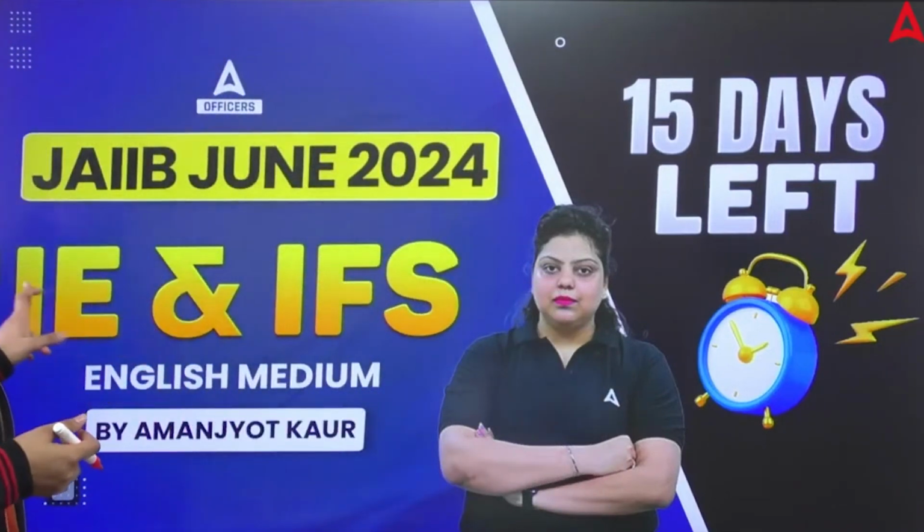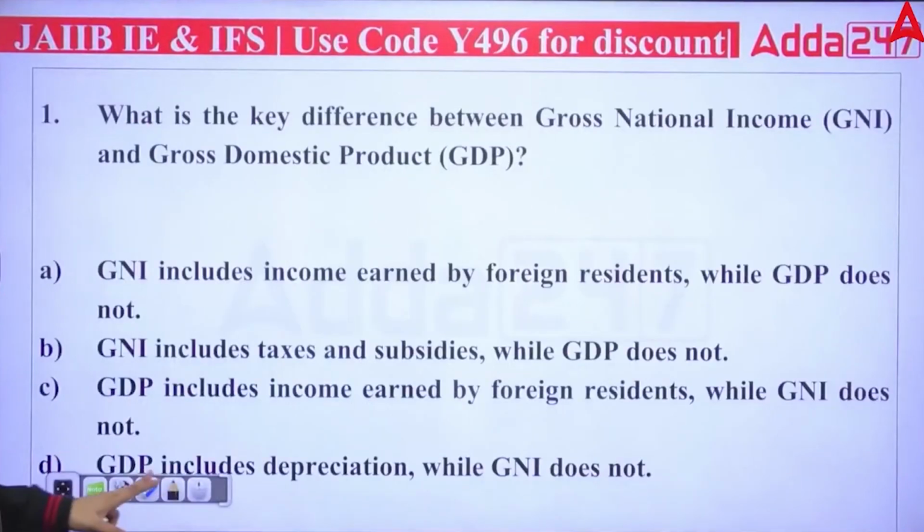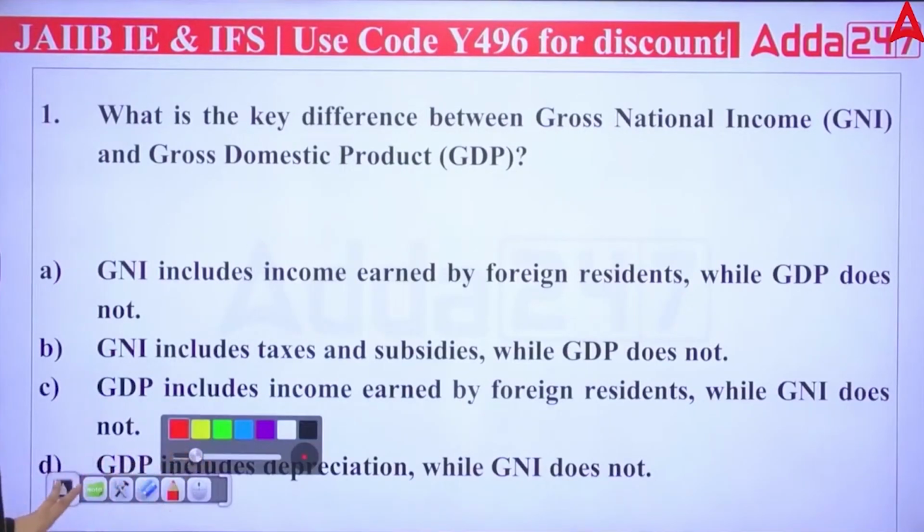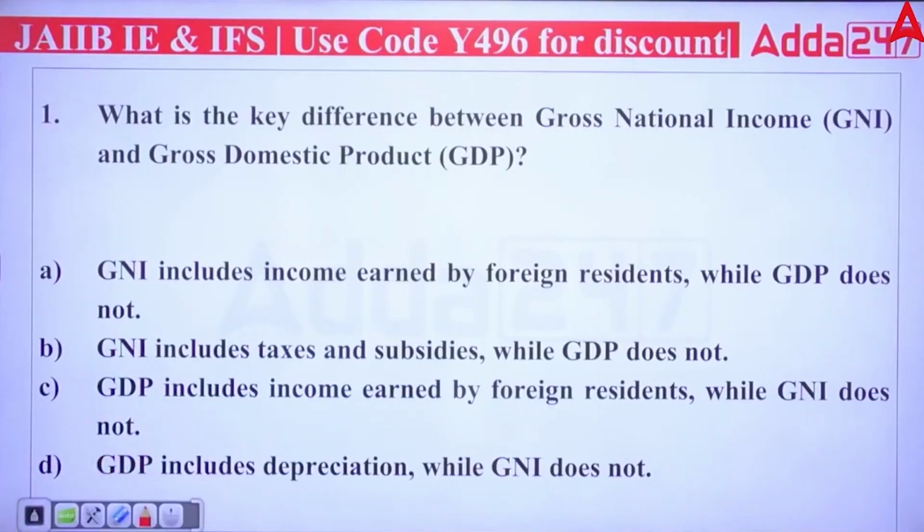Okay, so let's start with the first question of today's session, that is talking about what is the key difference between GNI and GDP. Which of the following is the key difference between gross national income and gross domestic product?